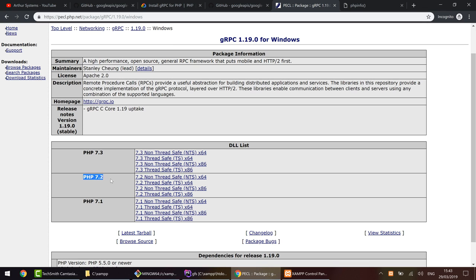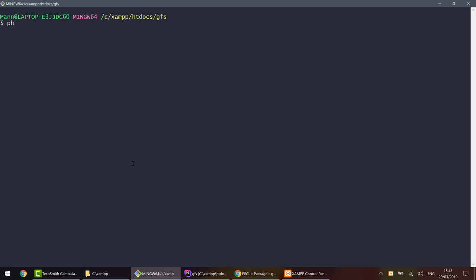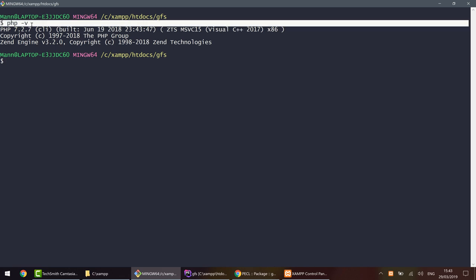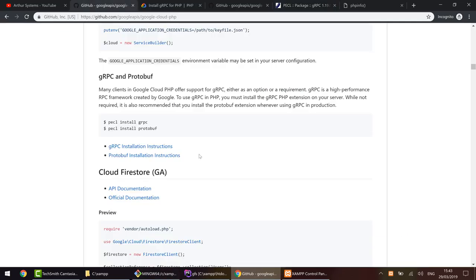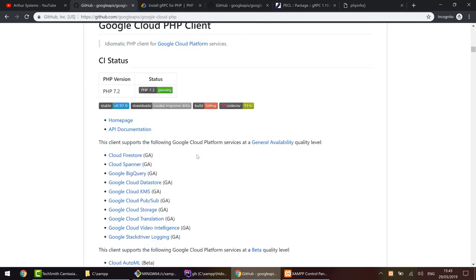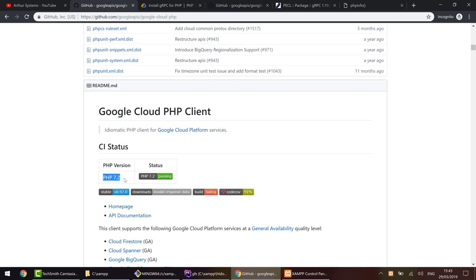By the way, if you want to check your PHP version, you can open any command line interface and write php -v. In my case, it's PHP 7.2, which is, by the way, the minimum stable version that you need to work with the Google API.